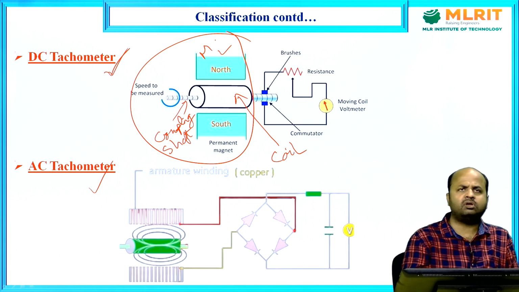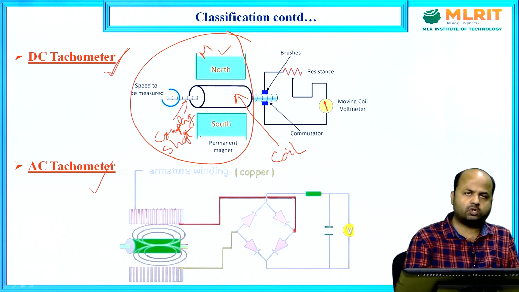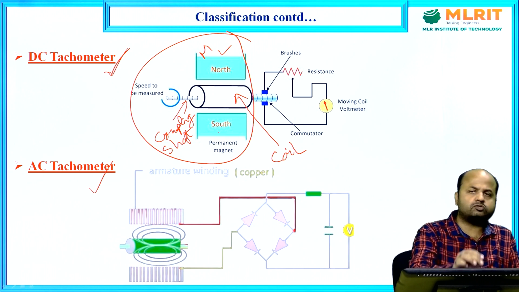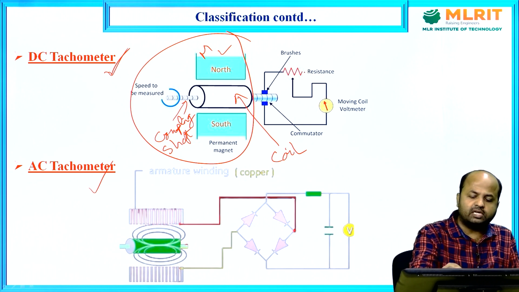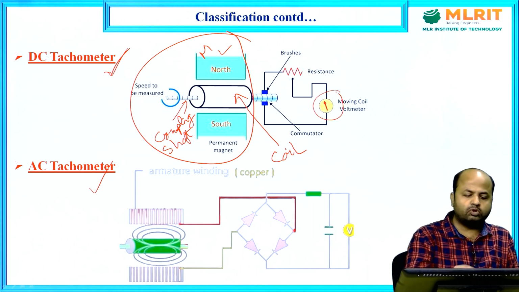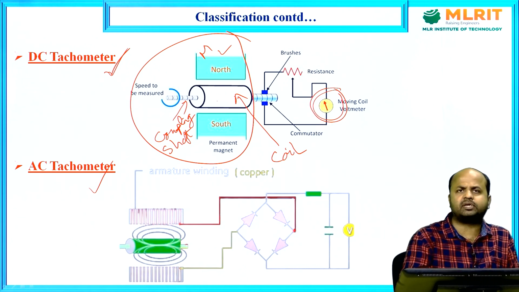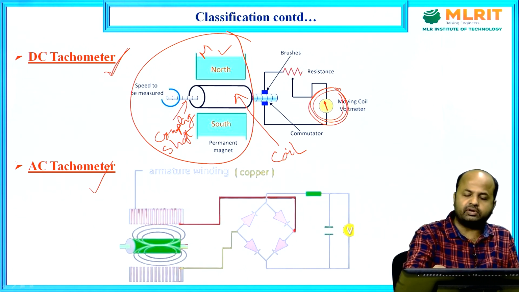Whenever this coil rotates in the presence of a magnetic field, some voltage will develop and this voltage will be displayed here. So if the speed of this coil is more, more voltage will be developed and we can get the reading here.